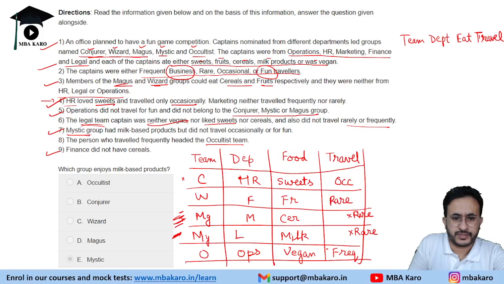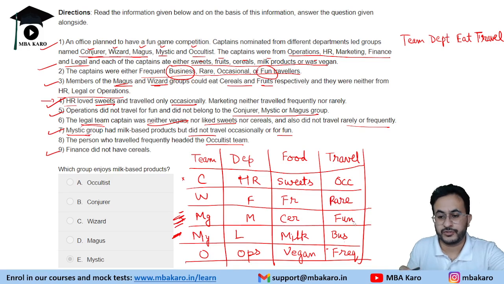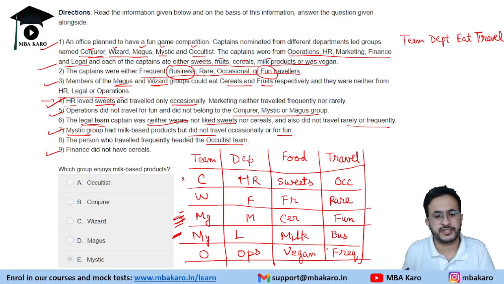Mystic Group did not travel occasionally or for fun. So Mystic Group does not travel for fun also. So Mystic Group will travel for business and the Magnus Group will travel for fun. So this is how we are going to solve this problem. Okay. So this is the table and now we can answer all the questions related to it.